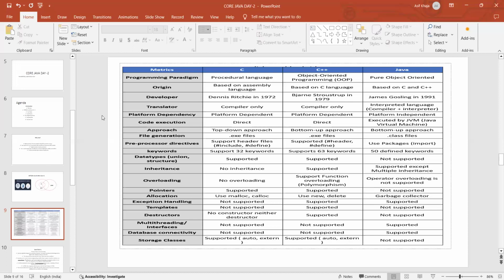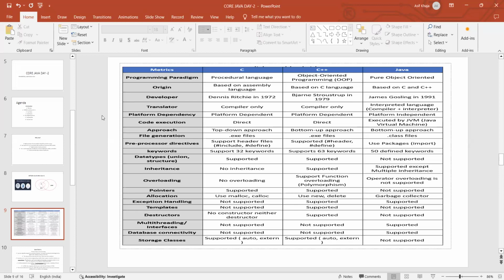And when we run any program of C and C++, what types of files are generated? C will generate the .exe file. C++ will also generate .exe files. While we run any C and C++ programs, they generate system-understandable files, of type .exe. But Java will generate .class files.